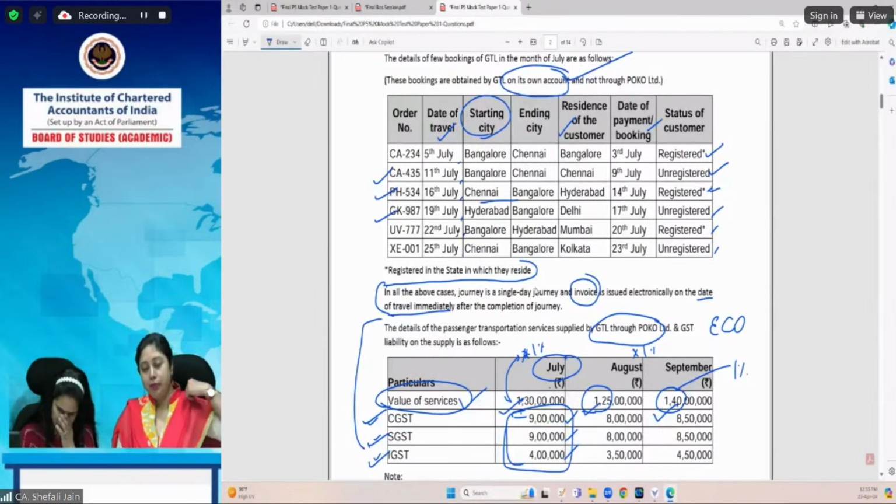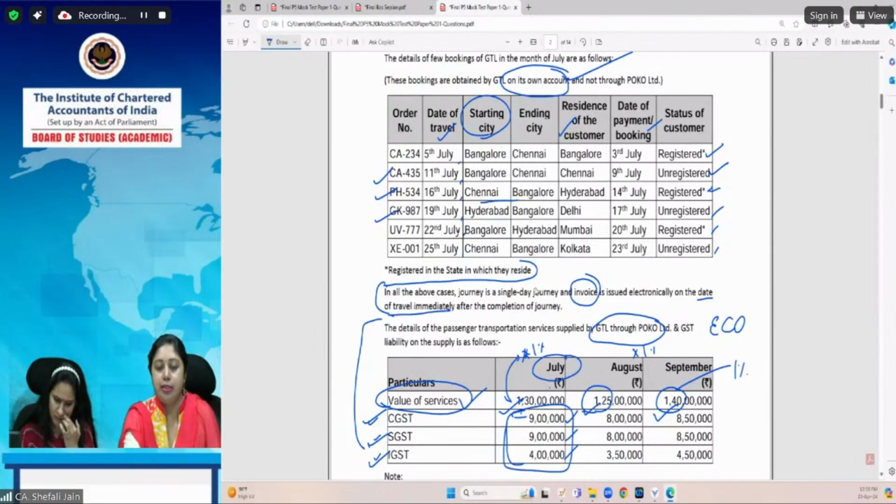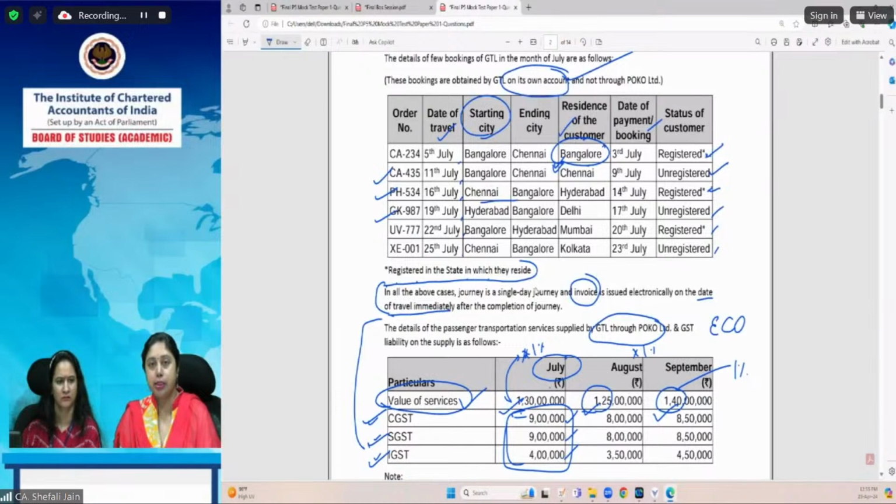So in fact, we can do it for all 6 orders. If we see the first order, that is CA 234, the customer is registered. Since he is registered, the location of the customer, that is Bangalore, applies. Why have we taken his residence to be his registered location? Because it is already mentioned that he is registered in the state where he resides. So since he resides in Bangalore, he must have got registration in Karnataka. And that is why we have taken this location. That means he is registered at this place only. So in the first case, the place of supply will be Bangalore because the person is registered. His location will become the place of supply.